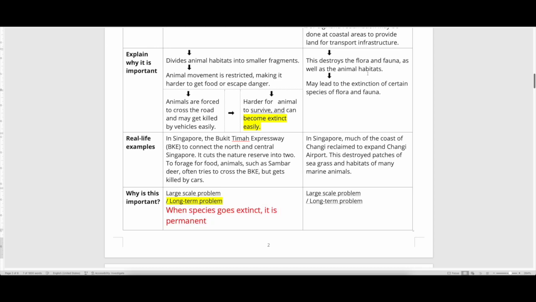Okay, likewise, when you destroy the flora and fauna, you destroy the habitats, it leads to extinction, and the extinction is a long-term problem. It can never recover. It's not like I remove Changi Airport, I dig out the land again, and all these animals will come back, the habitats will come back. No. Okay? So, this is a permanent problem. That's why it's long term. Okay? And habitats get destroyed.